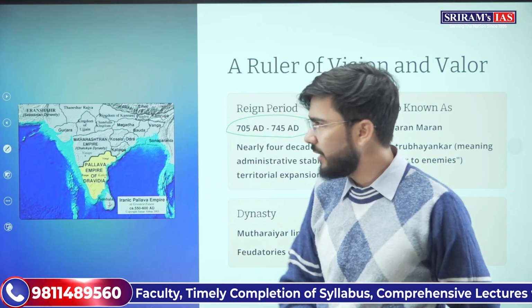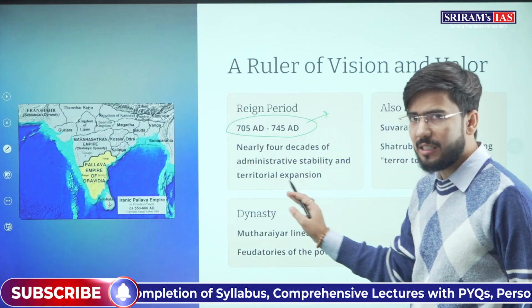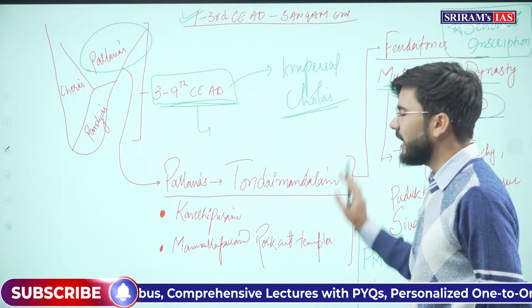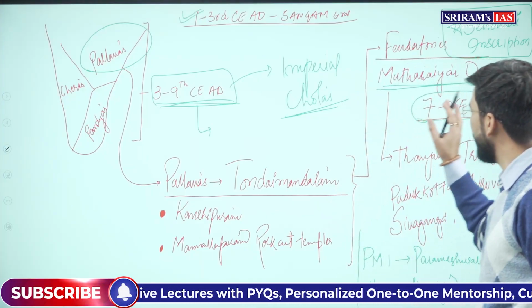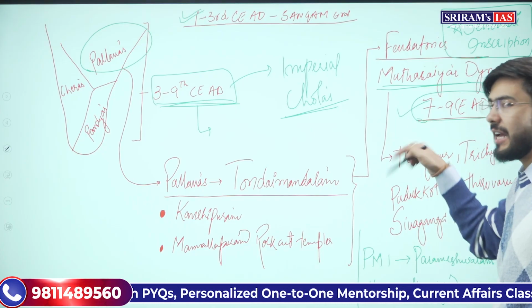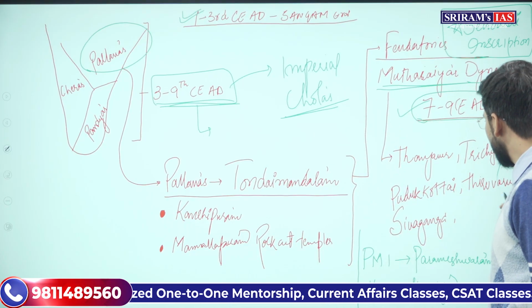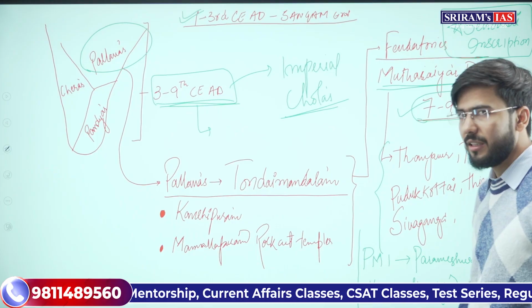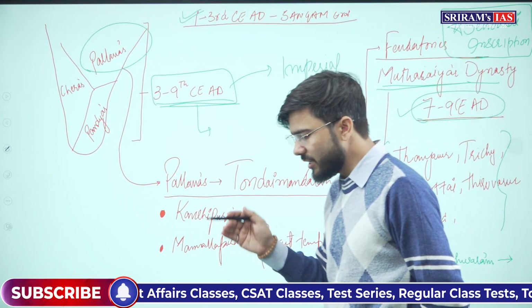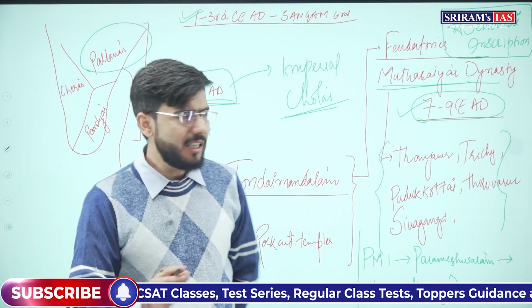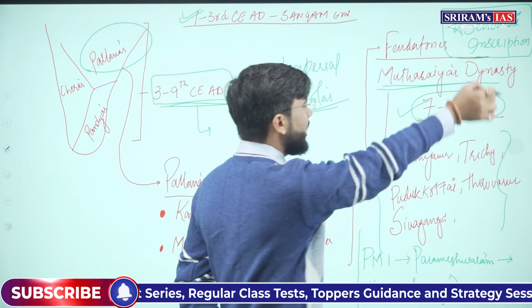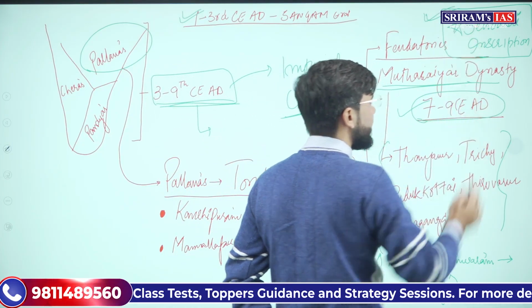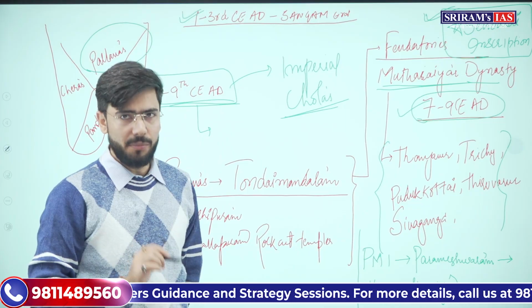Perumbidugu Mutharaiyar. Now, if you remember this, you also need to understand that during his time period, or how did this dynasty come to power, or this dynasty, where did they rule? They ruled in the current, or I would say present day Tamil Nadu. The mention of this dynasty is there in the Sendalai inscription.